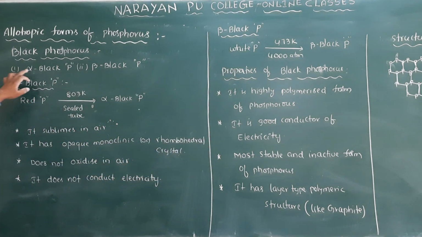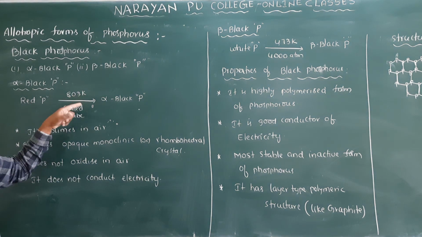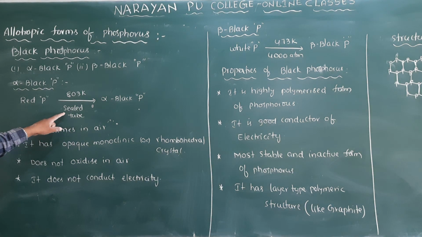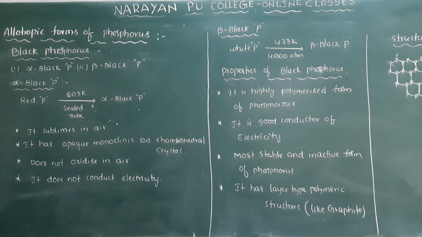So first we will discuss about alpha black phosphorus. To prepare this, take the red phosphorus and heat at 803 Kelvin temperature in a sealed tube. You will get the alpha black phosphorus. Clear ma? So it is easily prepared.